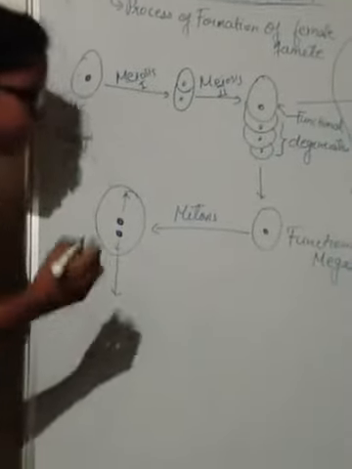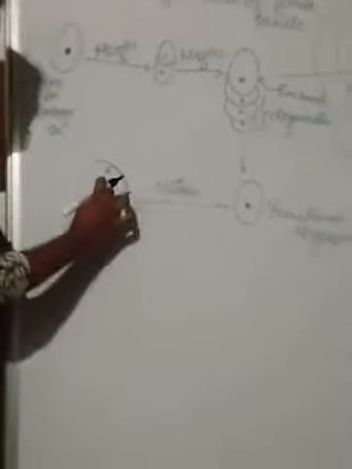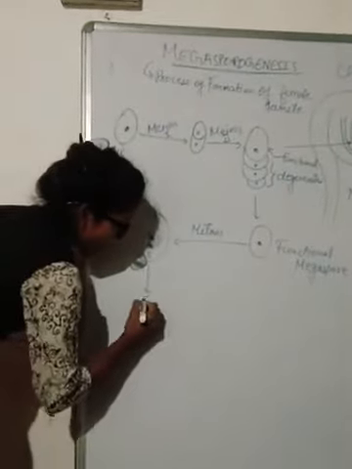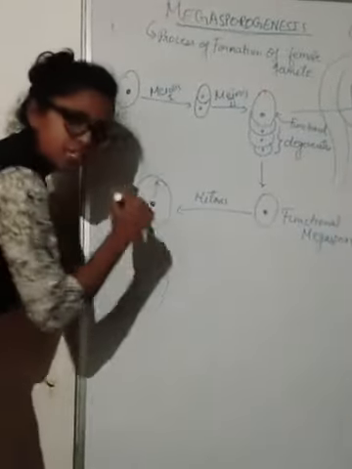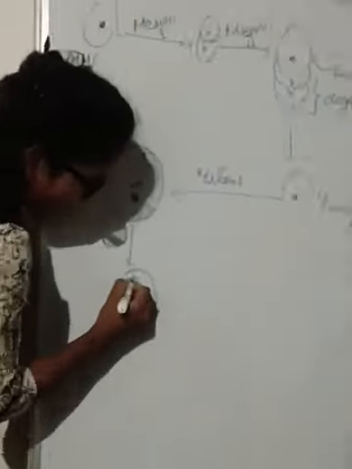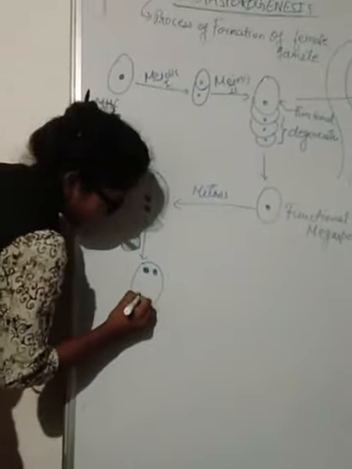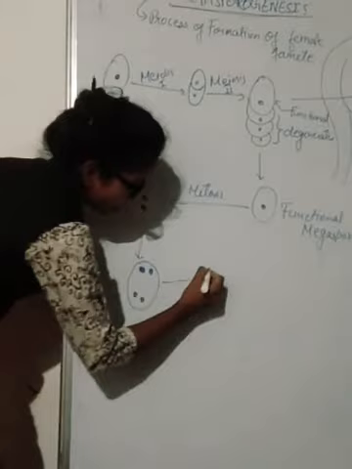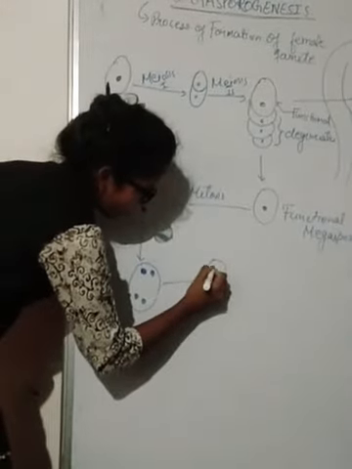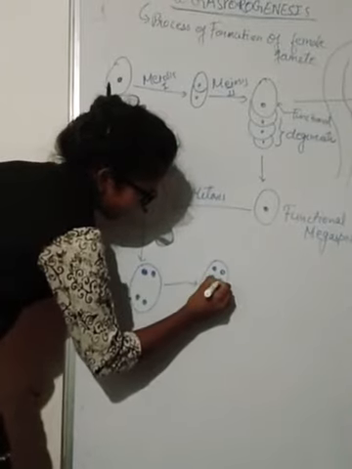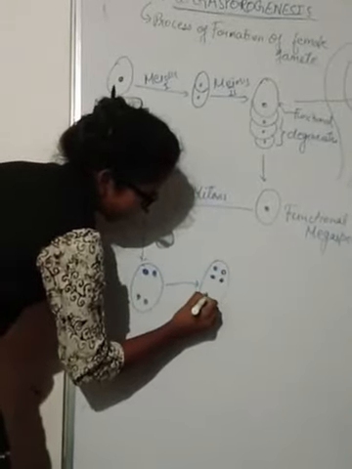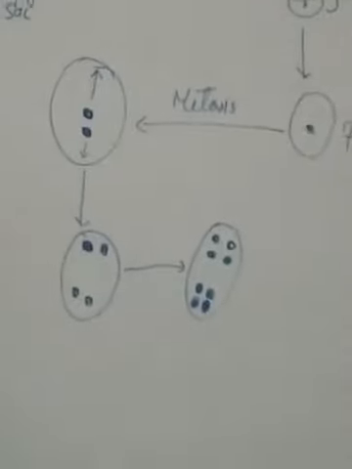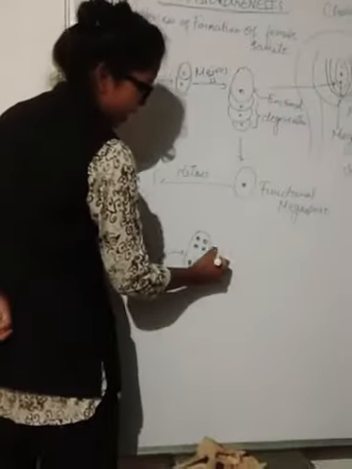The mitosis division continues. The mitosis division starts from here. 2 nuclei are there. Then this division will continue. Further, this will divide into 2, and again this will divide into 2 on the opposite side. This way. Then again the division will be there. This will divide into 2 and this into 2. Like this, it is going to divide. In this way it is dividing, and finally